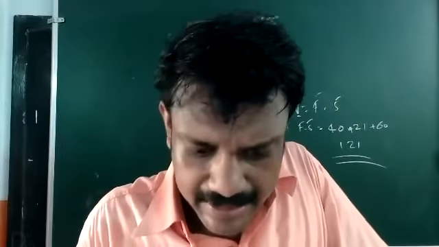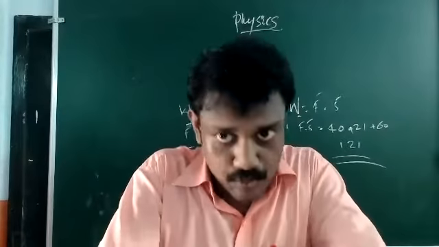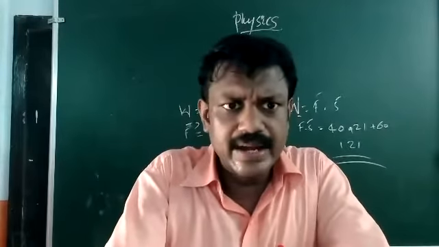If vectors A and B are given, then find the values of A cross B. Simply you can take the determinant with i, j, k, x, y, z like that. Parallel to each other means the cross product is 0. If it is given, check whether the two vectors are perpendicular or not. What you have to do? You take the dot product between the vectors. If the dot product comes to 0, then you can say that they are perpendicular vectors. For perpendicular vectors, their dot product is equal to 0.